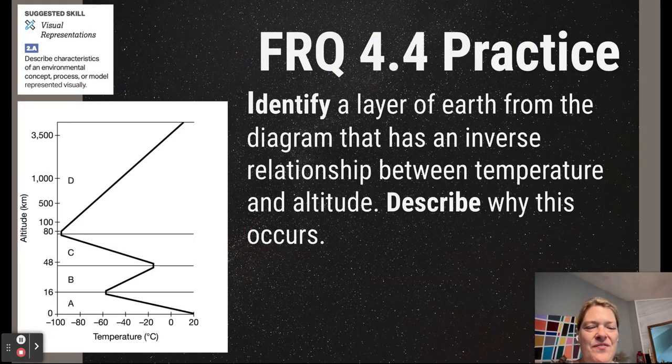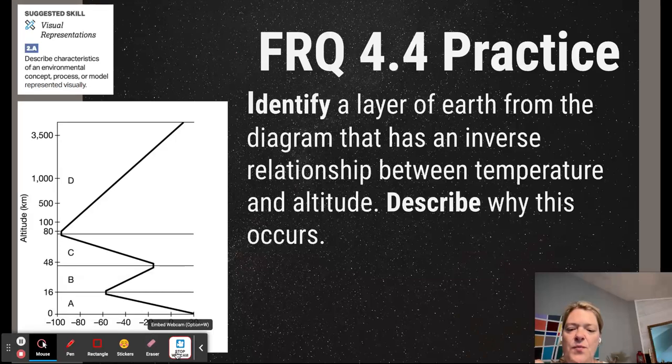Okay, that's it for Section 4.4. So identify a layer of Earth from the diagram that has an inverse relationship between temperature and altitude. Describe why this occurs. And we just talked about that on the last slide. So you can check your answers on OneNote for that.